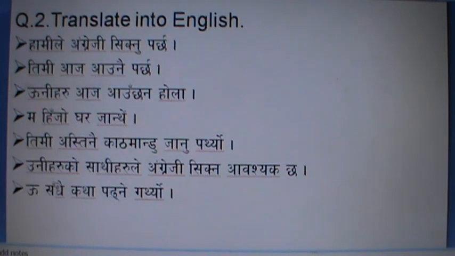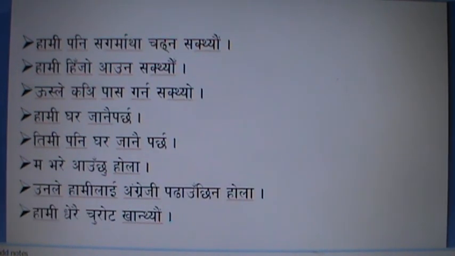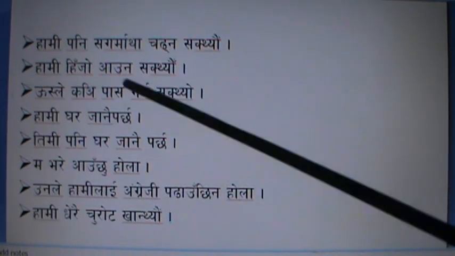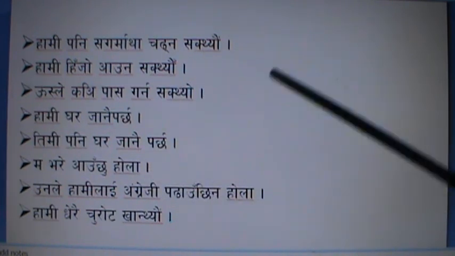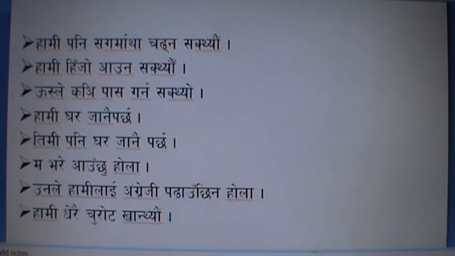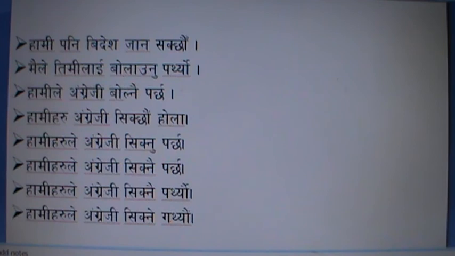Okay, and some other exercises are here. Please try to change them into English, and if you need more, you can make such statements in your language and try to change them into English. Okay, you can try all of these.